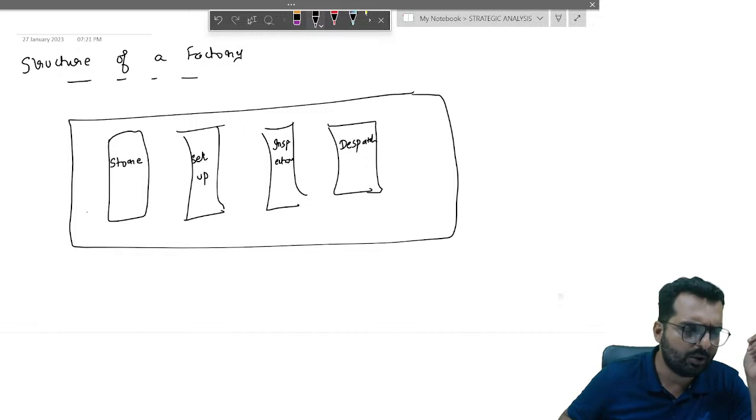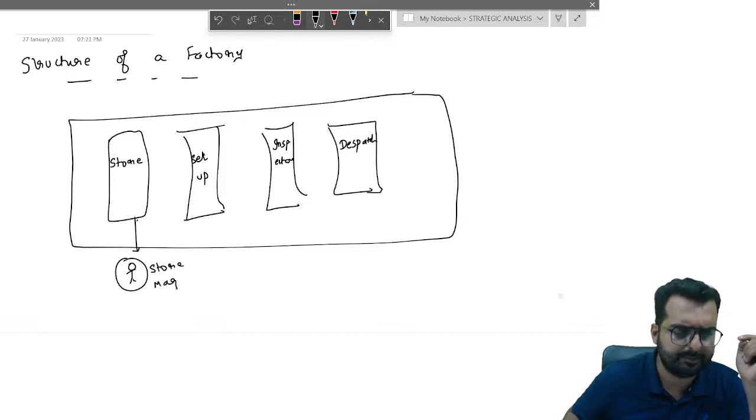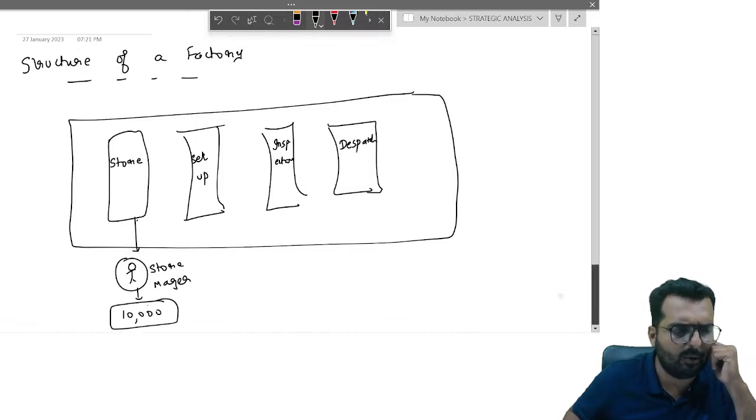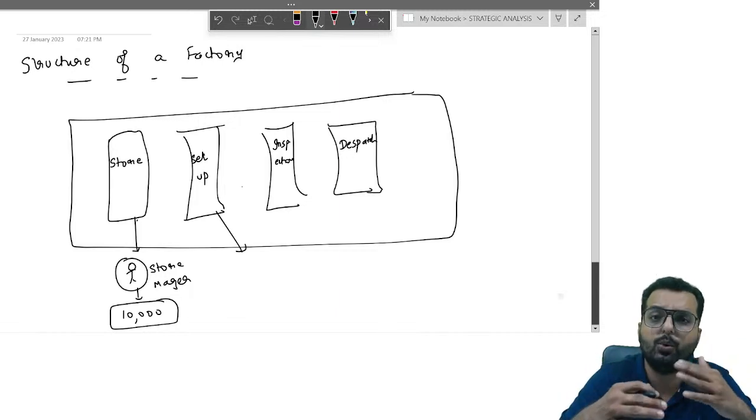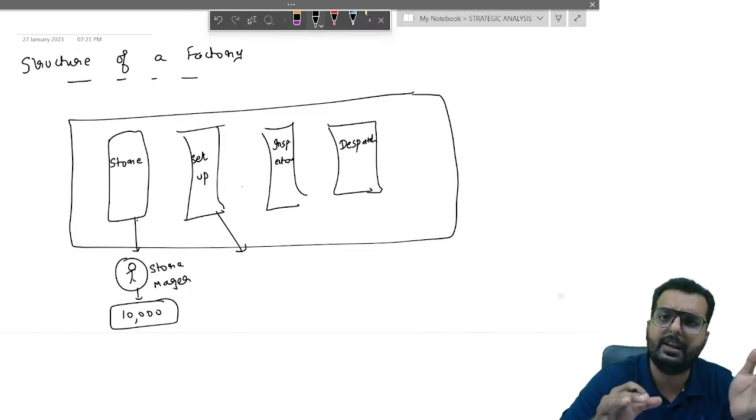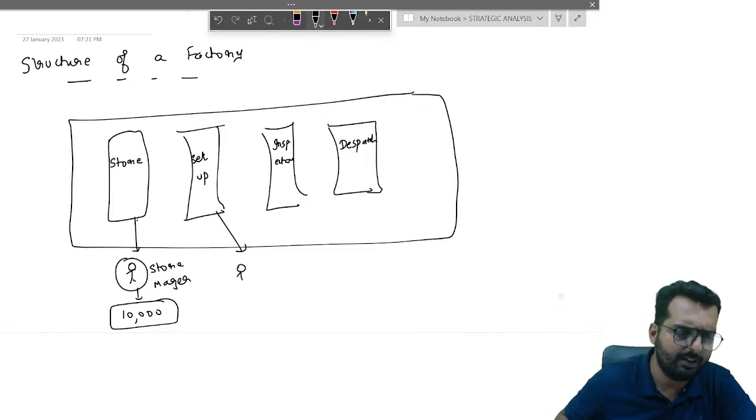Dispatch. So when you talk about store, what do we do over here? Raw materials get stored over here. You will have a store manager. Okay. Let us assume we are paying him 10,000 rupees per month. Same way, setup is a place where you convert raw material into pizza, and raw material into burger. So we'll call this fellow a production manager.